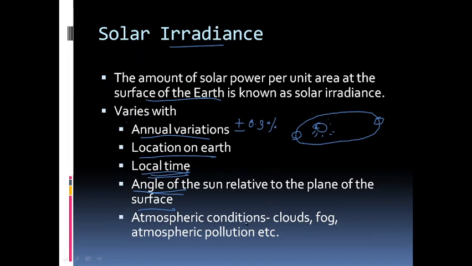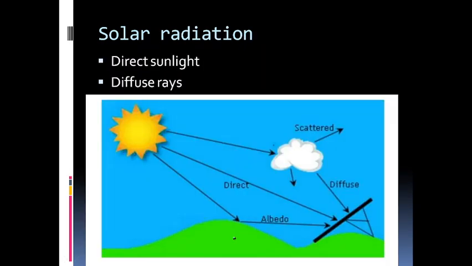Further, atmospheric conditions like clouds, fog, atmospheric pollution, etc. will also affect solar irradiance. So, there is a huge variation in solar irradiance depending on various factors.